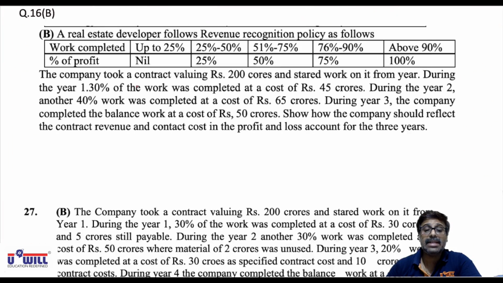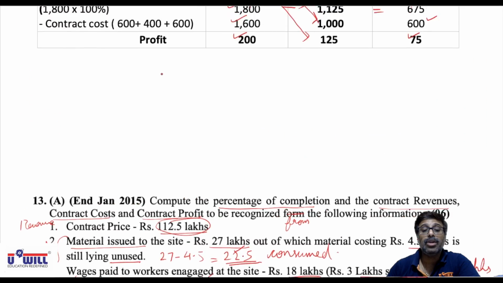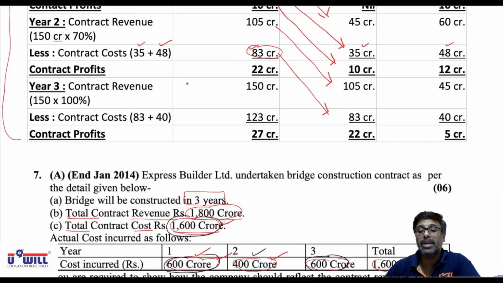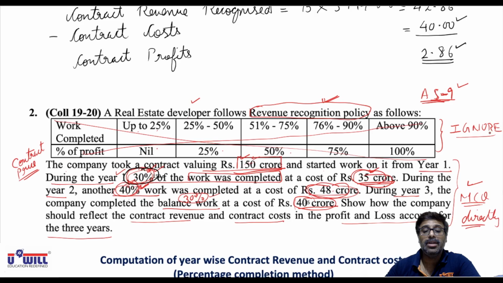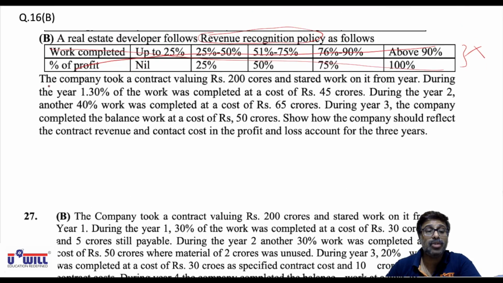16B, a real estate developer follows revenue recognition policy as follows. So you cannot follow your own policy. I have told you earlier also, ignore it. This policy cannot be taken into consideration. Here also we discussed in question number 2. This policy of your own cannot be taken into consideration. You have to follow AS 9 only. So as per AS 9, you have to solve the question.